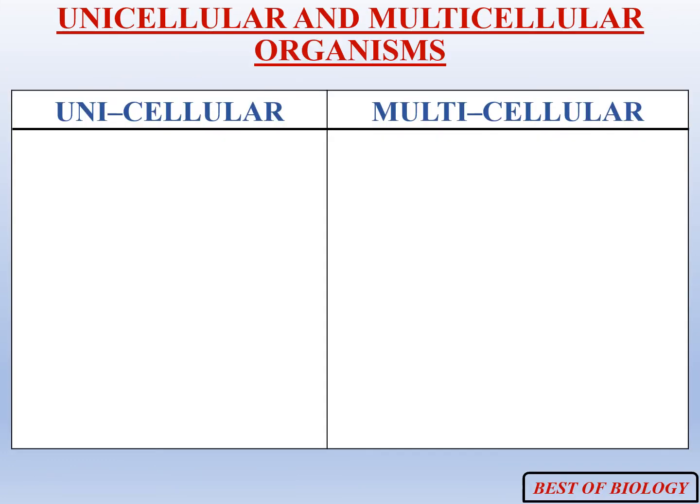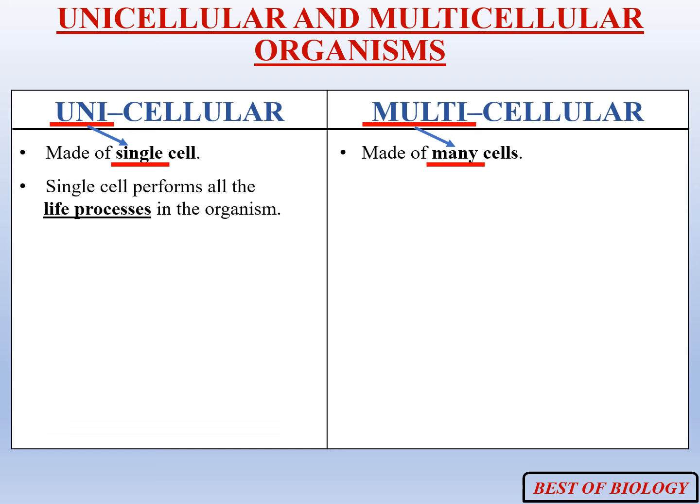We had learnt earlier that there are organisms with only one cell in their body. These organisms that are made of a single cell are called unicellular organisms. And if the organisms are made of many cells, they are called multicellular organisms. In unicellular organisms, a single cell performs all the necessary functions for the survival of organisms, and thus there is